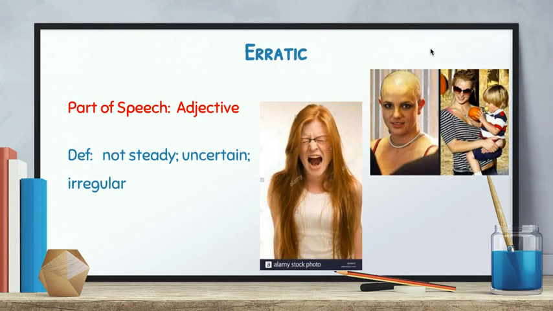I asked my wife what another example of erratic would be, and she pointed at our two kids. And yes, living with pretty much both our teenage daughters, when one steps in the other's bedroom, their behavior becomes quite unsteady and uncertain and irregular. They are erratic. So those are your 10 words.